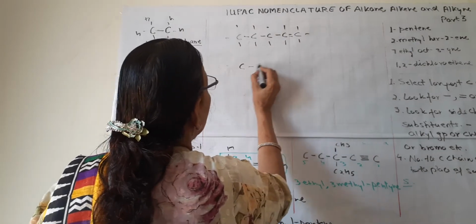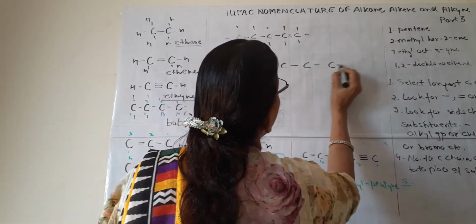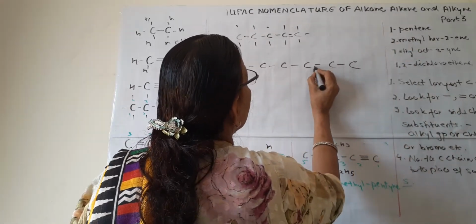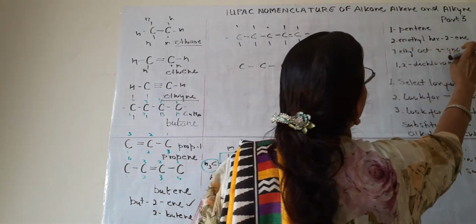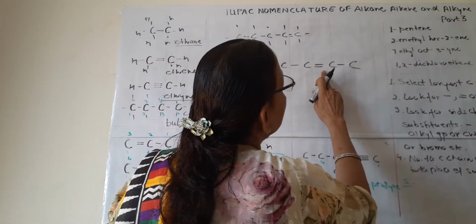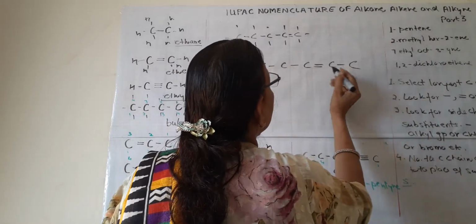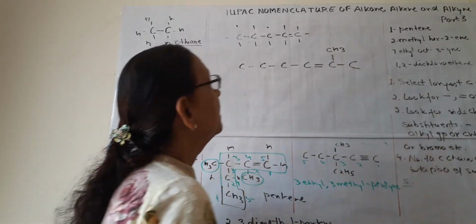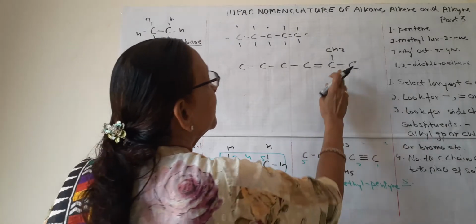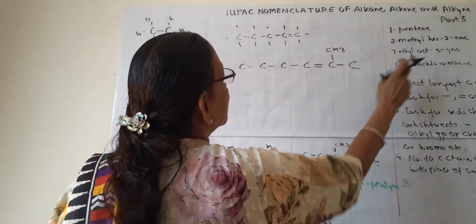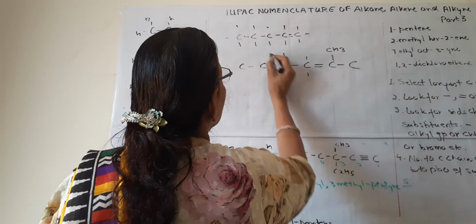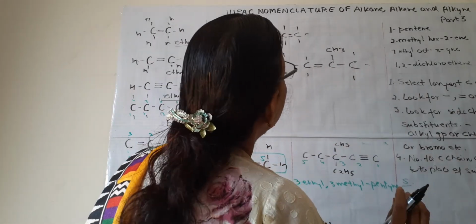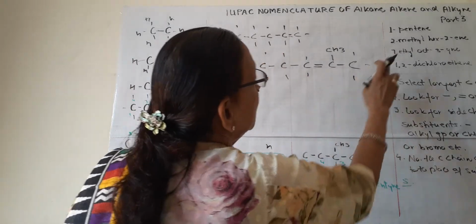Hex means 6, 1, 2, 3, 4, 5, 6. 2-ene, ene means double bond on second carbon. 2-methyl, on second carbon, methyl group is there. This is the methyl group. So it is 2-methyl hex 2-ene. Fill all the valencies with hydrogen. So this is methyl hexene.